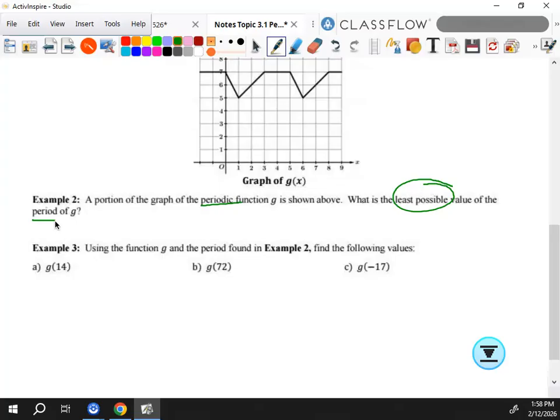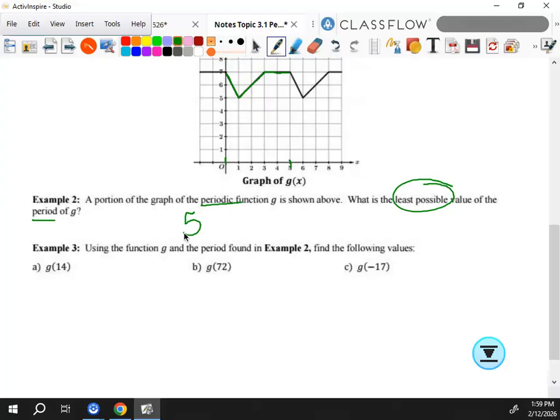When we get into the trig stuff, my suggestion always is, even though we can start anywhere, if you can start at 0, it usually makes your life a little bit easier. So I'm going to start here, and this would be 1 period, and then it would start to repeat, right? Kind of looks like a check mark. And I'm going from 0 to 5, and that means my period is 5, and I agree with that.